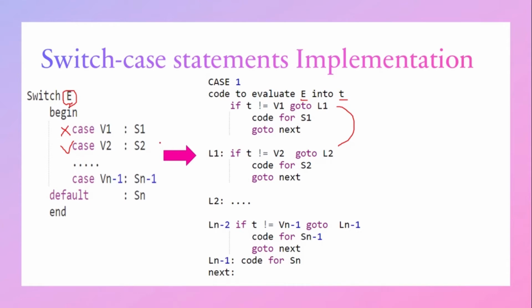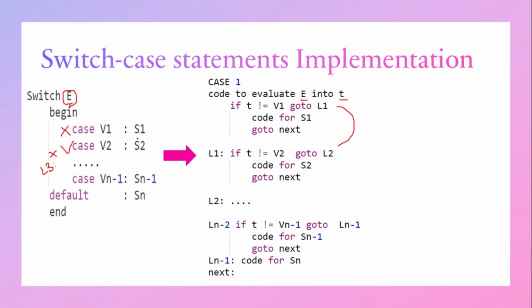If case V2 is not true, then it goes and checks case V3. Where will case V3 be? Case V3 will be under the label L3. Likewise, each and every label will hold the case block of statements. So first we will check whether the value in T is not equal to V1. If it is not equal to V1, it will go to L1.